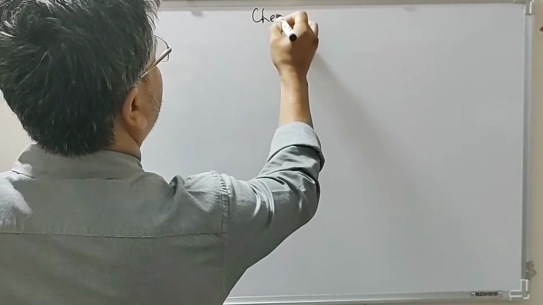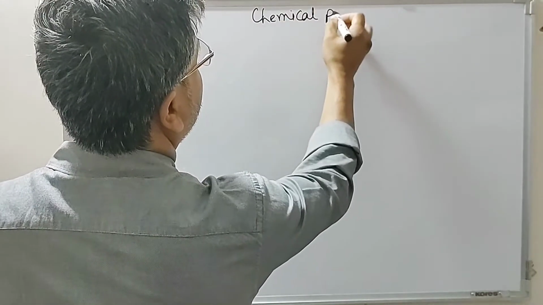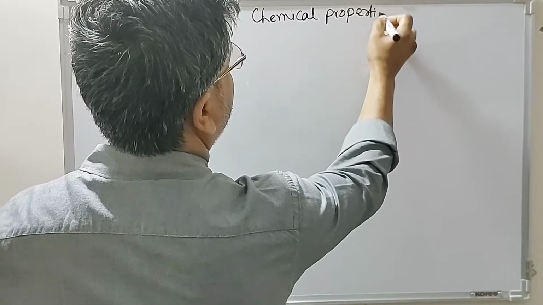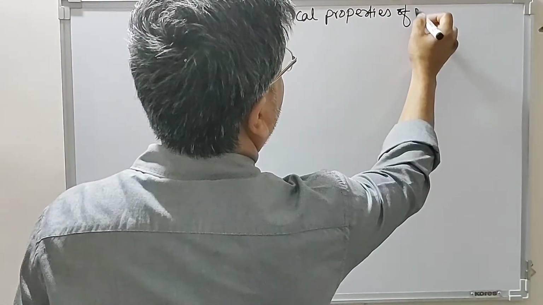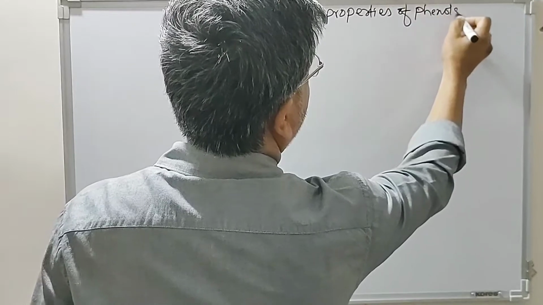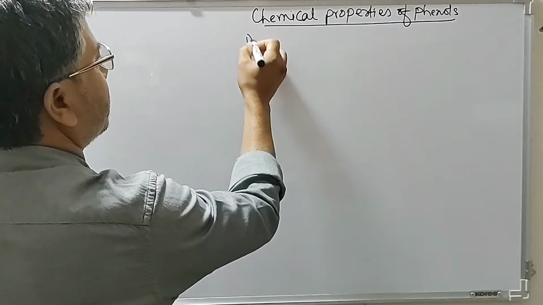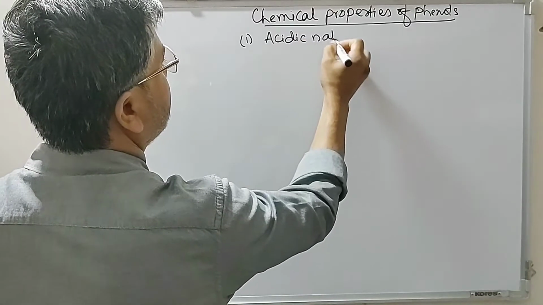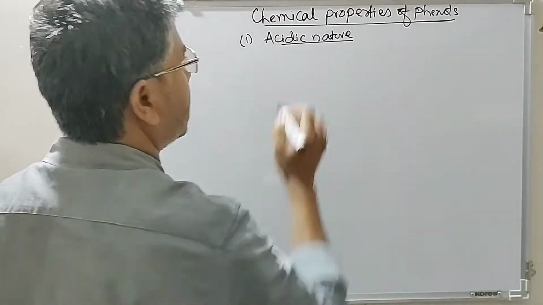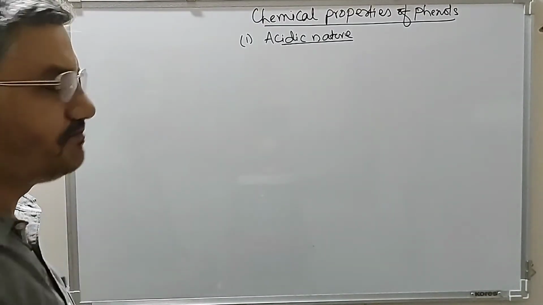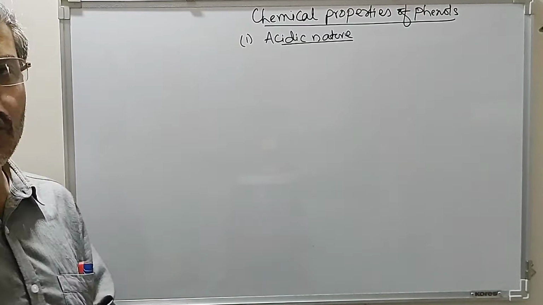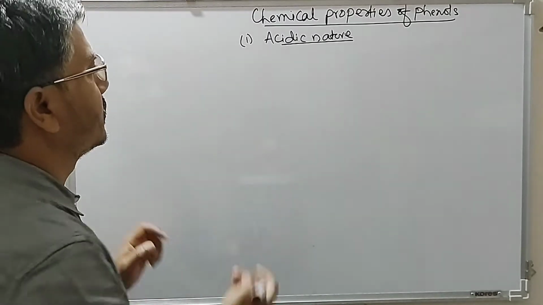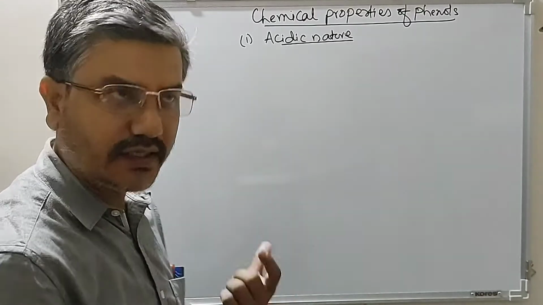So the heading is chemical properties of phenols. First of all we'll take up the acidic nature of phenols. Phenols are more acidic than alcohol. So let's see why phenols are more acidic than alcohols.